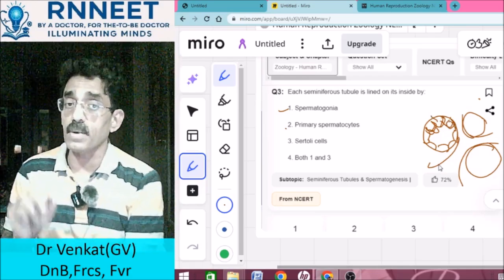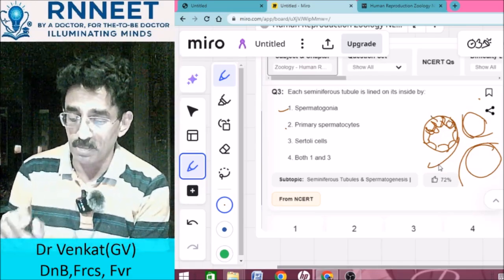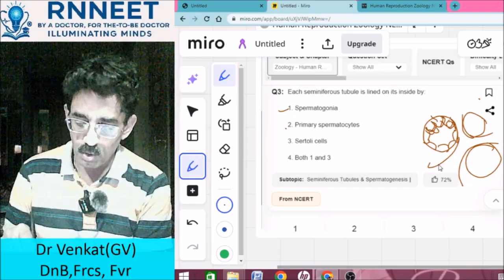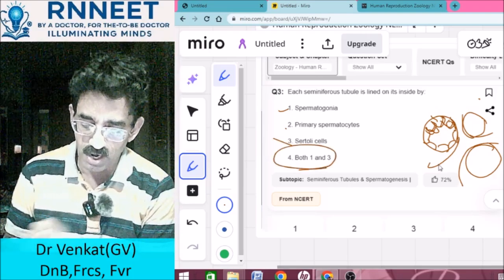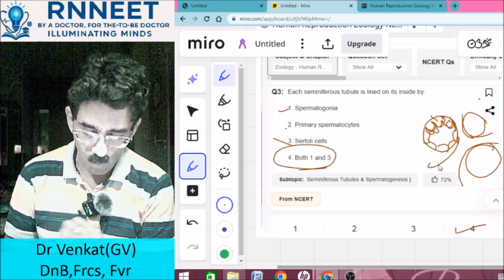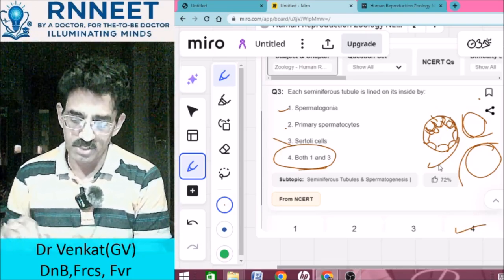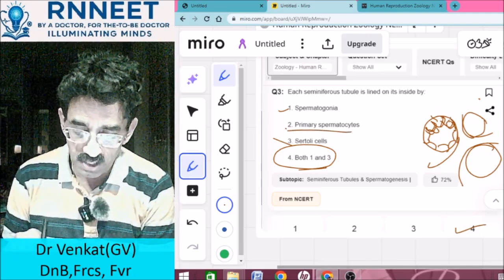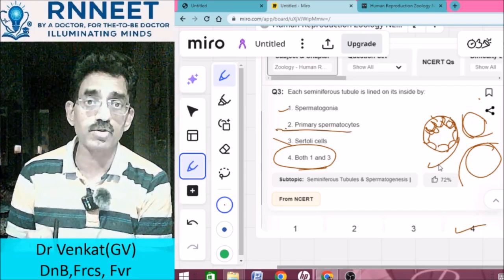Both of them are pyramidal in shape. They are typically pyramidal in shape. Okay, so 1 and 3 is the right answer. Correct? So no confusions here. But are primary spermatocytes present inside the seminiferous tubule?